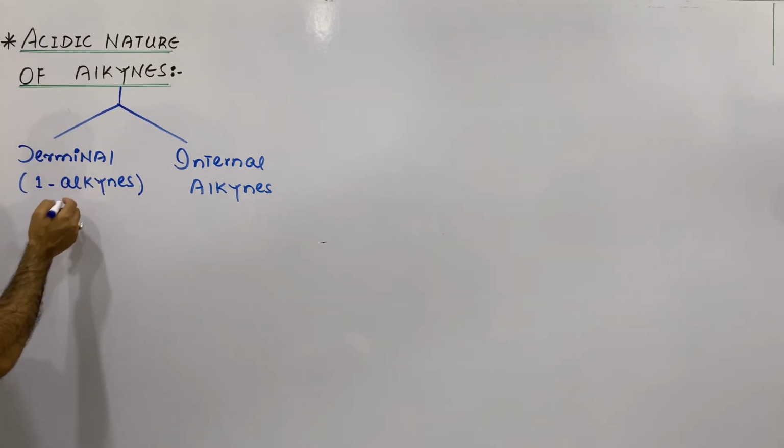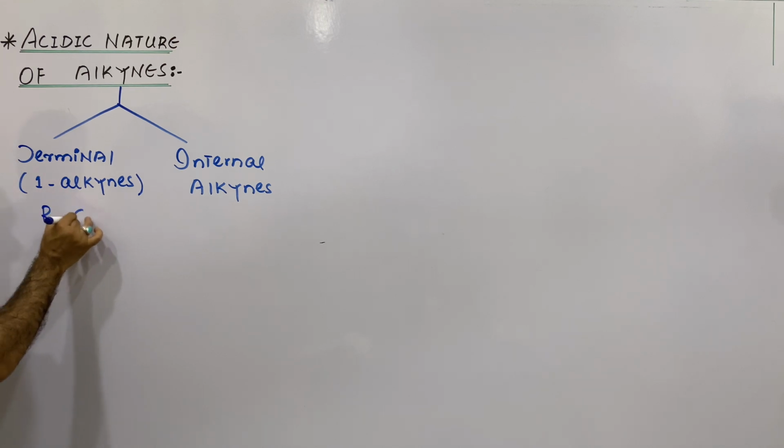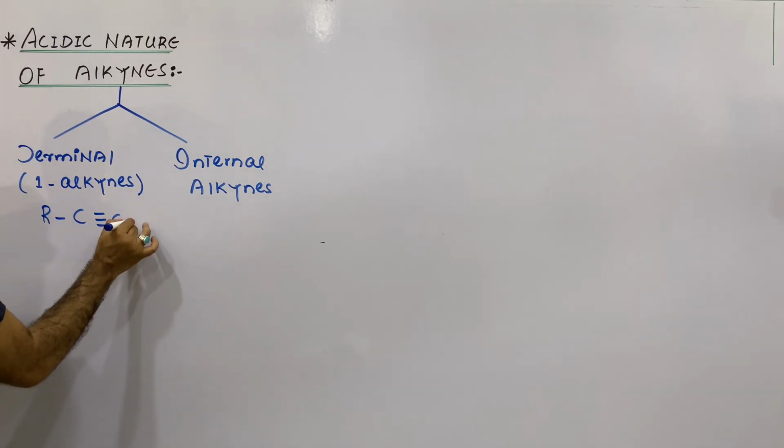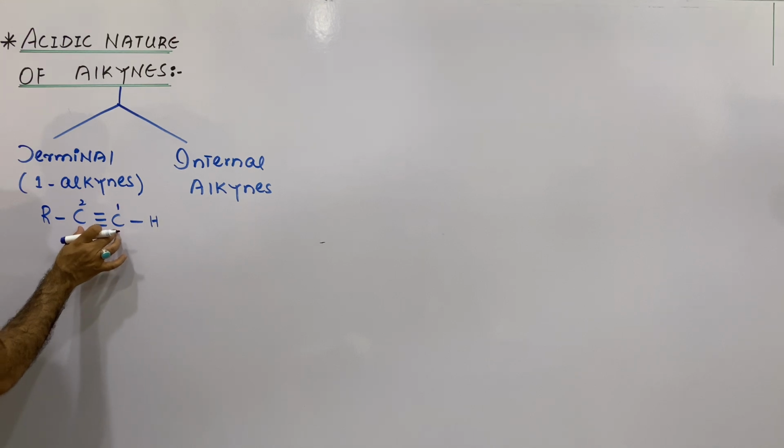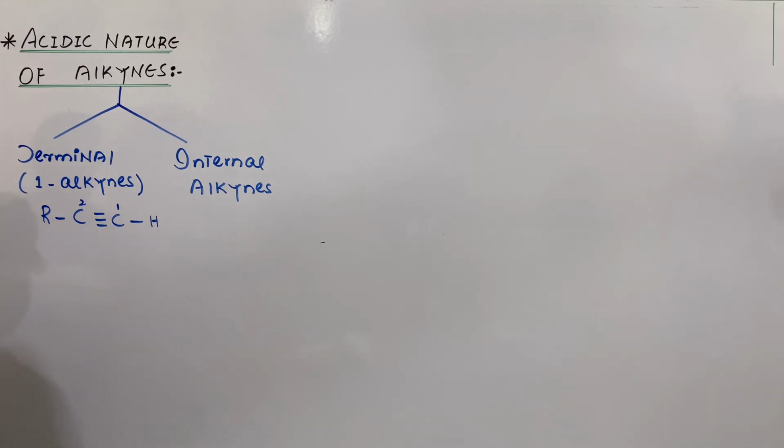Terminal alkynes mean all those alkynes in which the triple bond is present between carbon number 1 and carbon number 2 of the chain, and you can say that the functional group is present at the terminal of the chain.